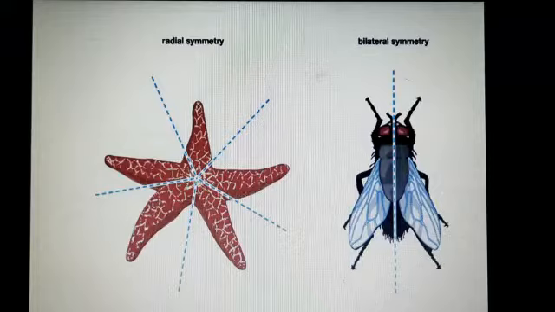And what is radial symmetry? The body is cylindrical with tentacles and arms radiating out from the center, and the animal can be divided into two equal halves by a number of radial divisions.